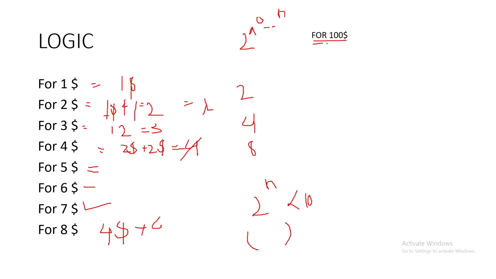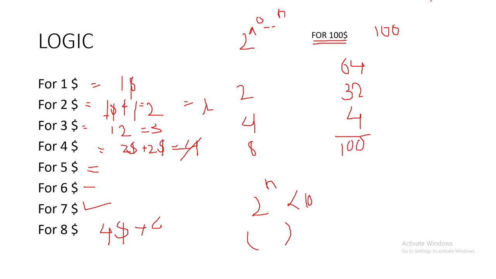So this is not in the test cases. If we have $100, the maximum amount the item could have is 100. So we can do it like 64, 32 and 4. So this gives us the maximum amount of 100.